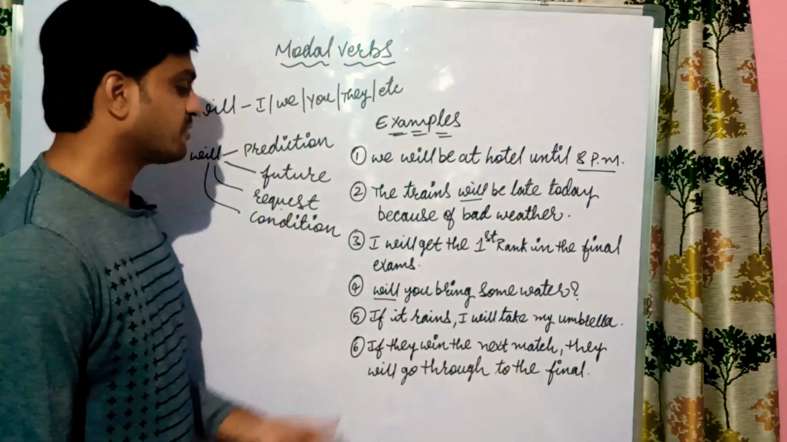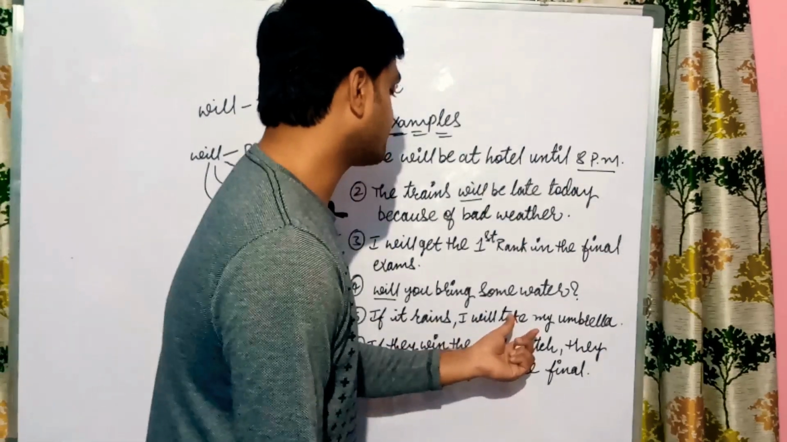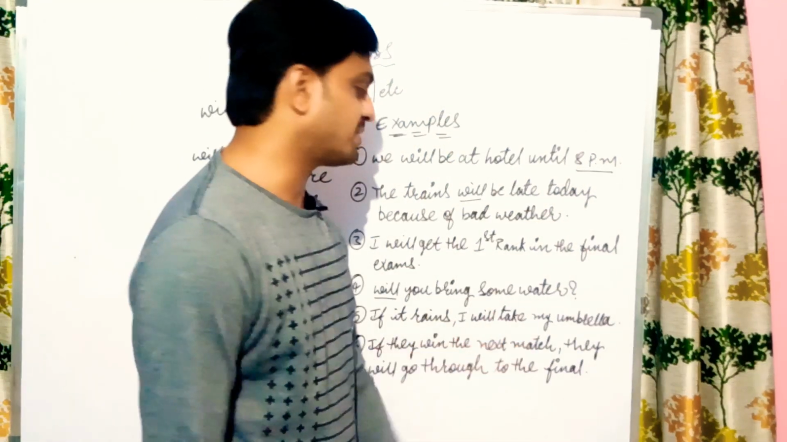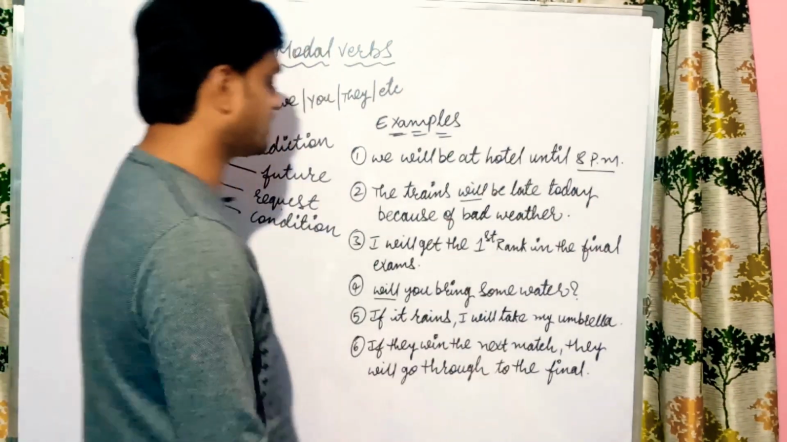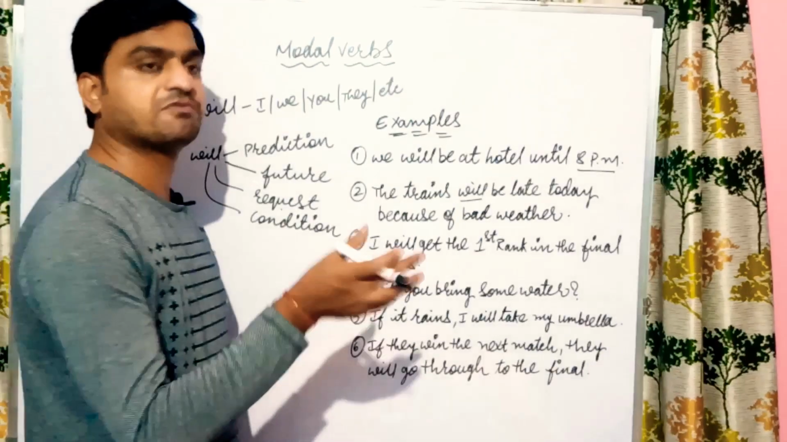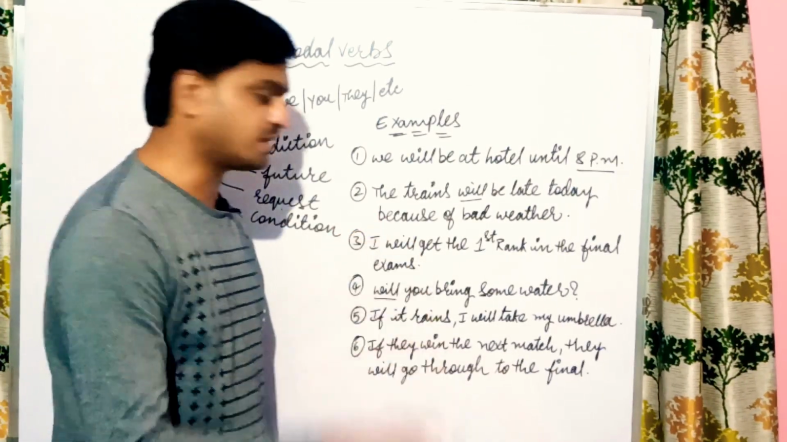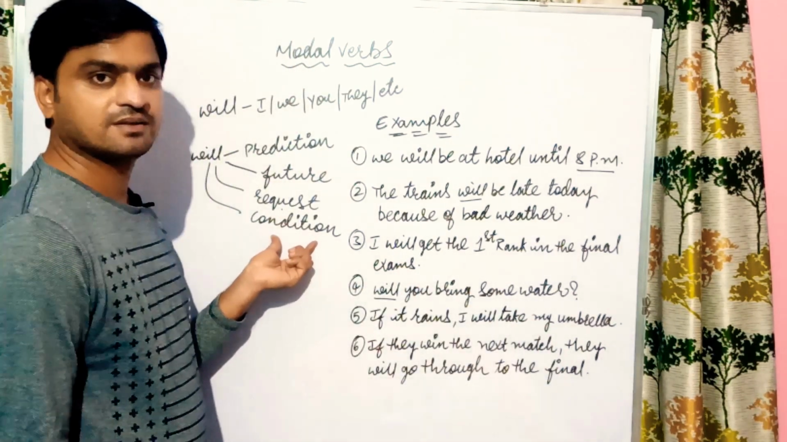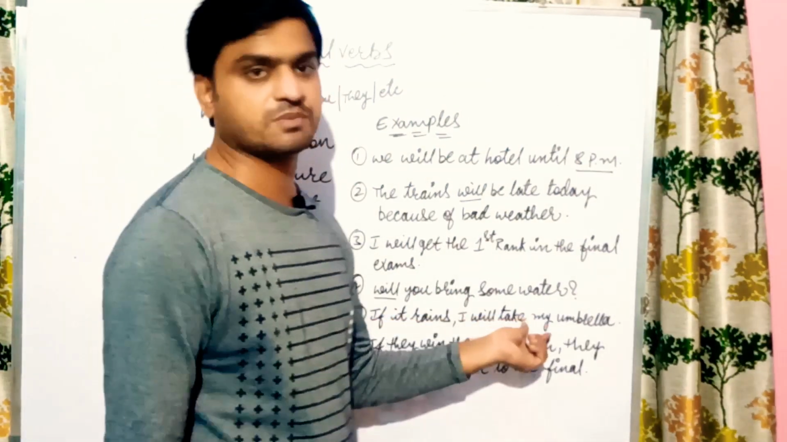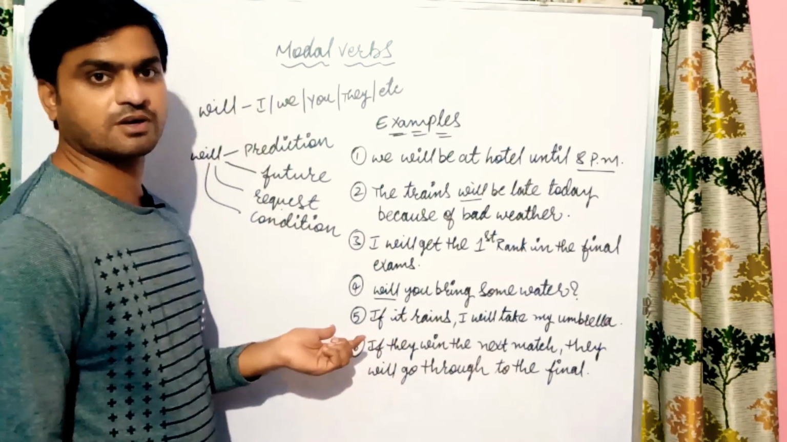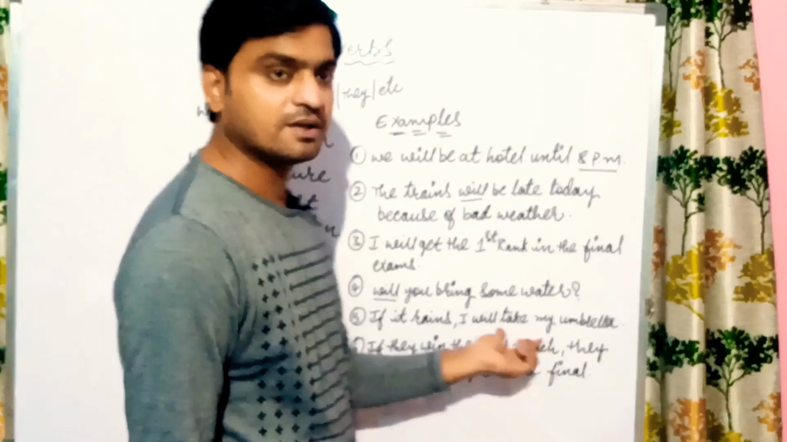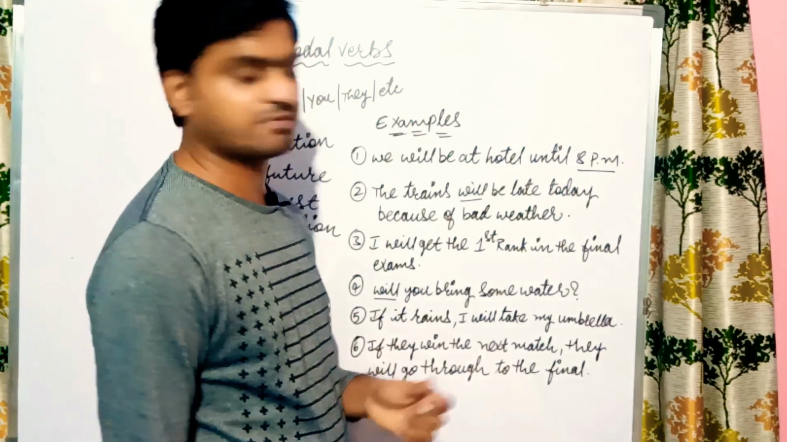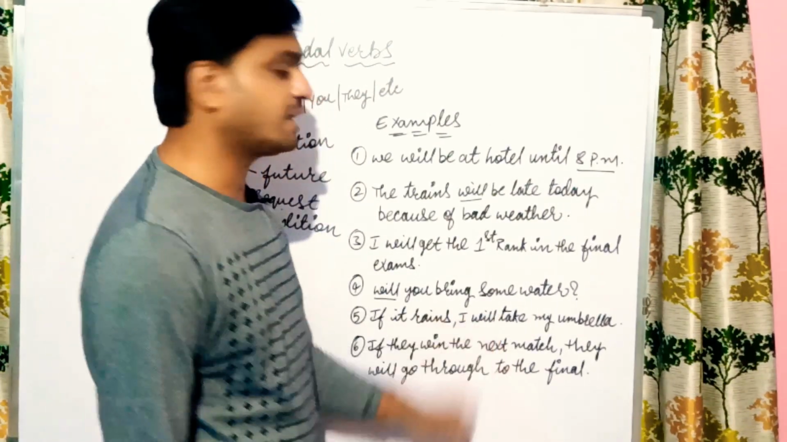And next, if it rains, I will take my umbrella. So you are saying here, if it rains, I will take my umbrella. So here you are expecting that if it is going to rain, then only you will carry the umbrella. So here it is a condition. Without rain, there is no usage of umbrella. If it is falling, then only you will use the umbrella. So it is a condition. So condition, if it is there with the help of if, we will go through with the help of will.